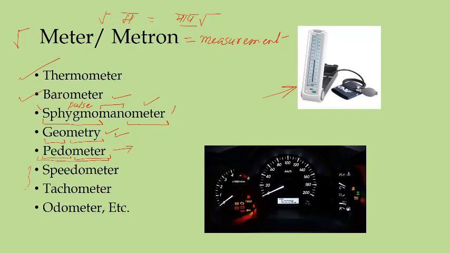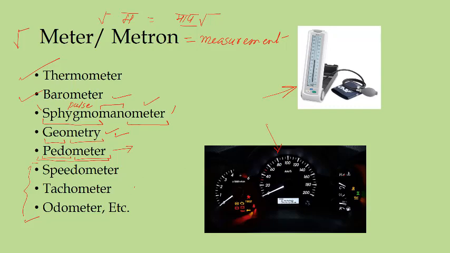Now three important terms are there, which might be confusing but are easy to remember, and are commonly found in your cars. One is speedometer. This particular one is a speedometer because it is measuring your speed.